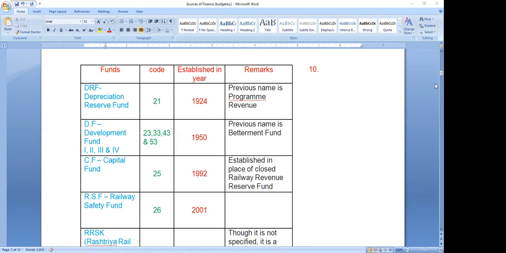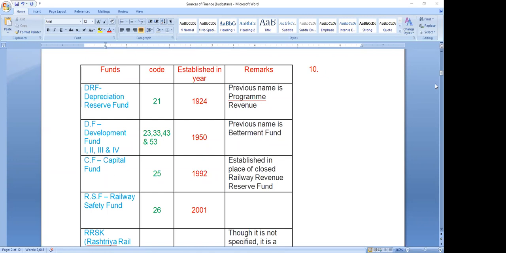Now, what he says is: if RSF is removed, will there be any effect, because RRSK is already there? If RSF, the Railway Safety Fund, is removed, will there be any difference, because RRSK is already there?